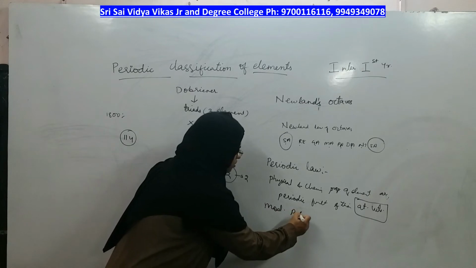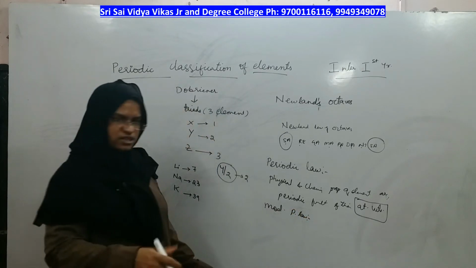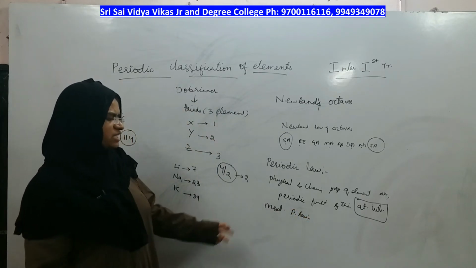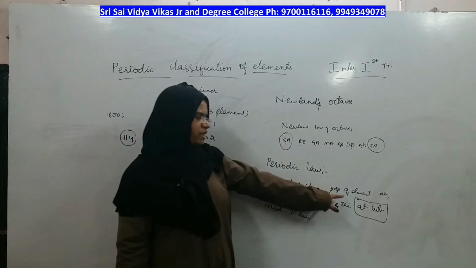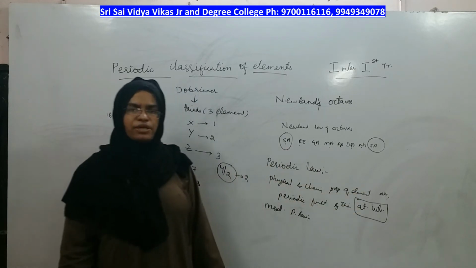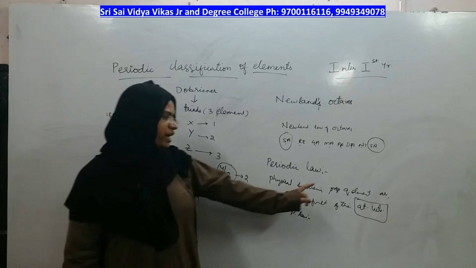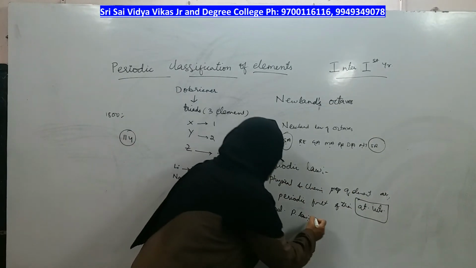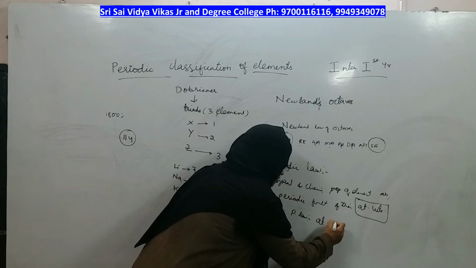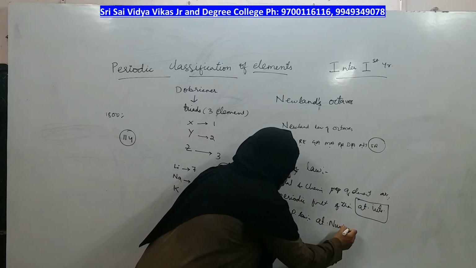Modern periodic law, and this is the final law, which says that physical and chemical properties of the elements are periodic functions of atomic number. What is atomic number?